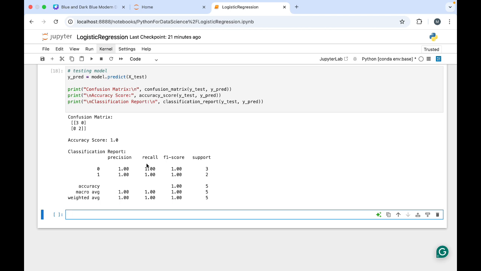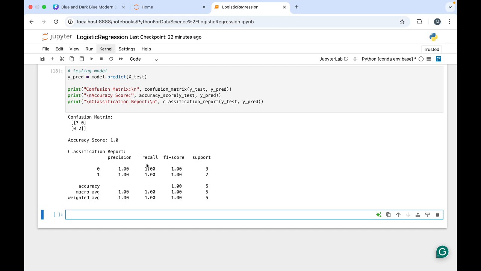Now let's understand what this classification report is. A classification report is like detailed feedback from your classifier. It's not just like "good job, model." It actually breaks down how good the model is at classifying each class. It's part of supervised learning, especially for classification problems like spam detection, fraud detection, or disease diagnosis.